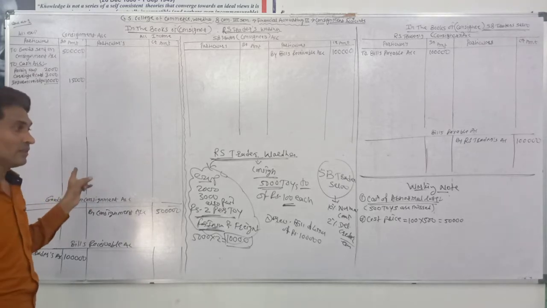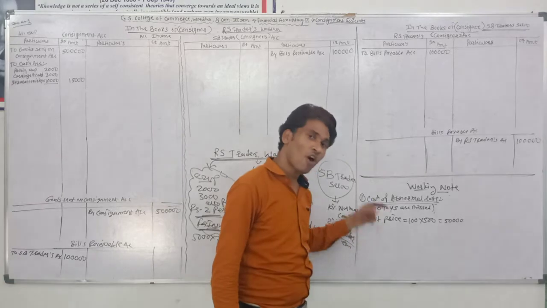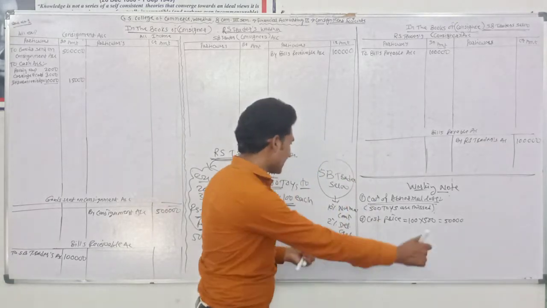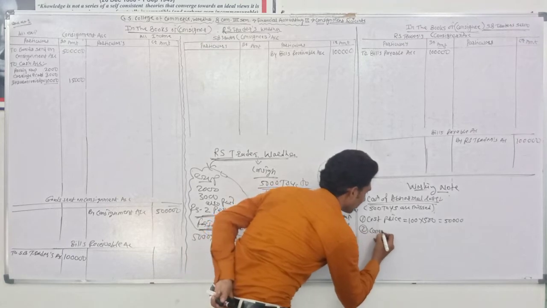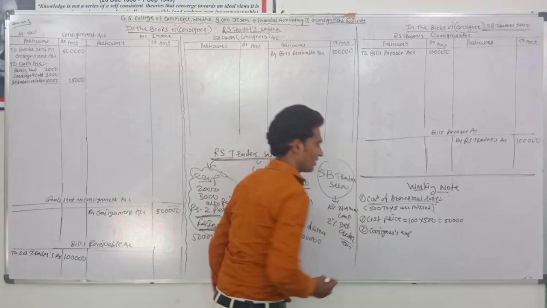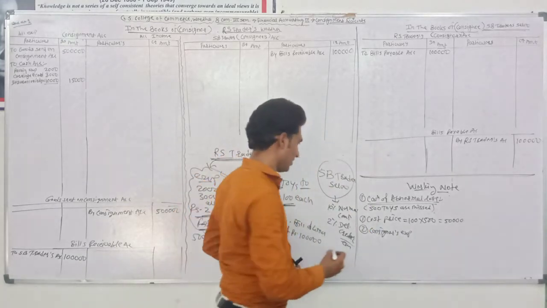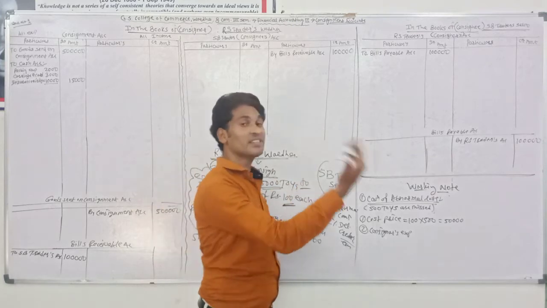Out of that, the expenses which we spent for these 500 toys are also lost. So the second point to consider is the consignor's expenses, or you can say the proportion of the consignor's expenses.